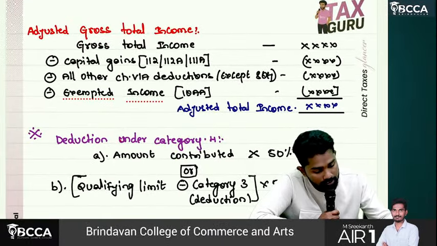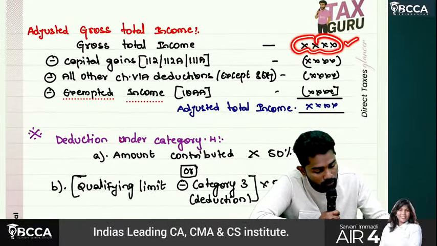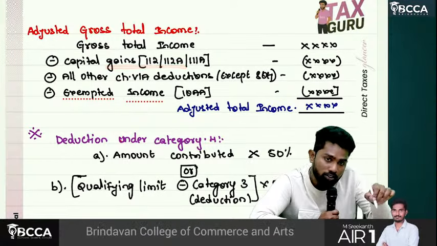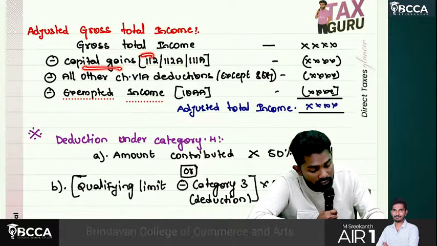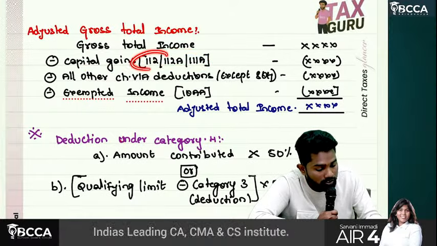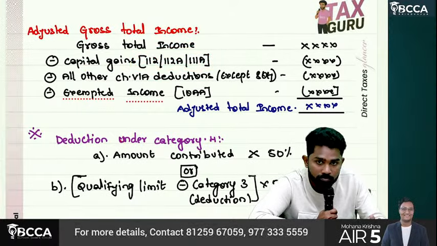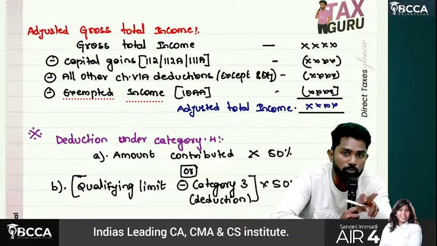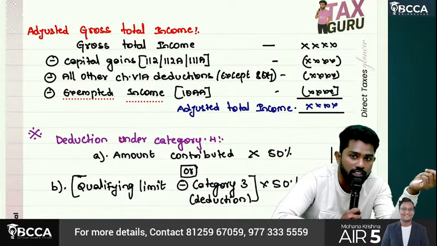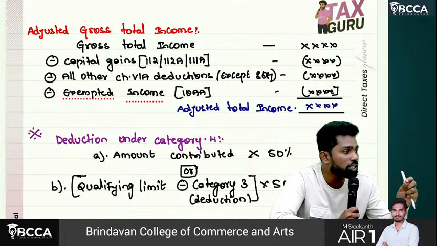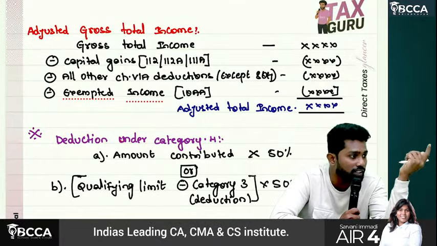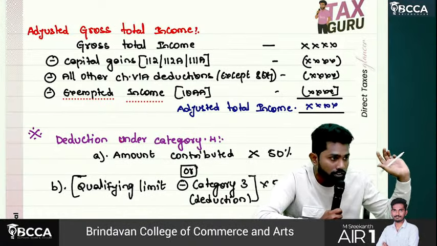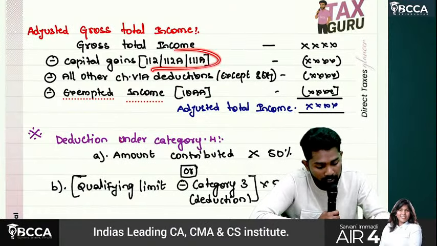See, adjusted gross total income means first you take gross total income normally. In gross total income, even capital gains will be included, right? So subtract the capital gains which are taxable at special rates. You should not subtract 111 short-term capital gains, sir. There are 4 types of capital gains: long-term 2 types, short-term 2 types. Short-term one is 111A, the other one is 111. 111A is taxable at special rate 20%, whereas 111 is taxable at normal rates only. So that normal rate taxable short-term capital gain you need not subtract. Only special rates applicable capital gains you will be subtracting.